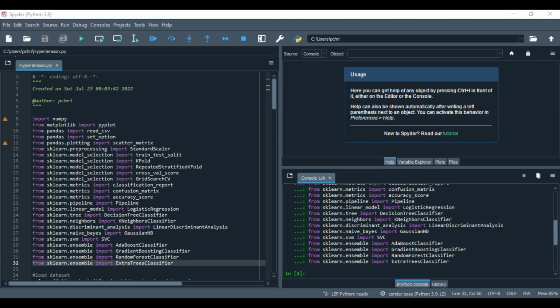And random forest is going to be the second and last one that we will do, which is an ensemble method used for classification and regression by building a multitude of decision trees at training time. Last but not least, we got extra trees. Extra trees is basically an ensemble machine learning algorithm that combines the predictions from many decision trees.